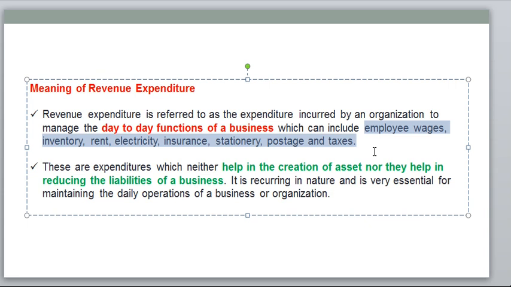If the benefit of the expenditure is less than one accounting period, it is treated as a revenue expenditure. These expenditures neither help in the creation of an asset nor help in reducing the liability of the business. That is the difference between revenue expenditure and capital expenditure.